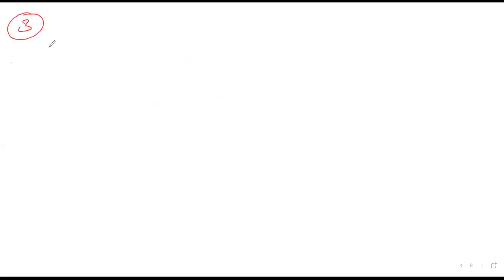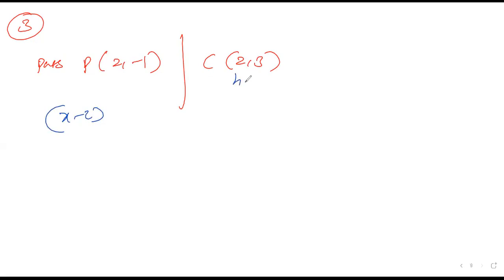Third question, it's the same kind of question. Find the equation of a circle passing through the point P, that is (2, -1), and having center C at (2, 3). Find the equation of the circle. Same thing here: (x - h)^2 + (y - k)^2 = r^2, where the center is (h, k).